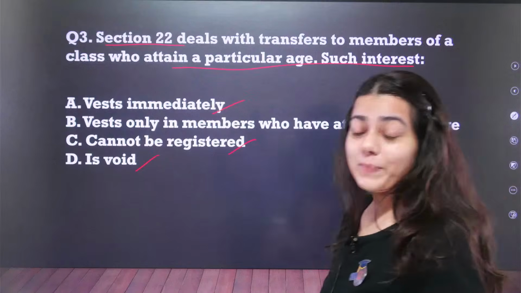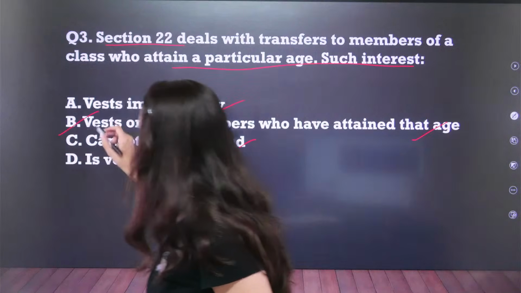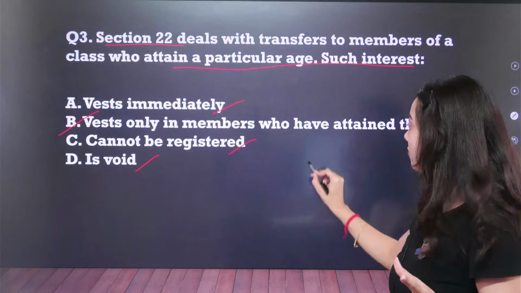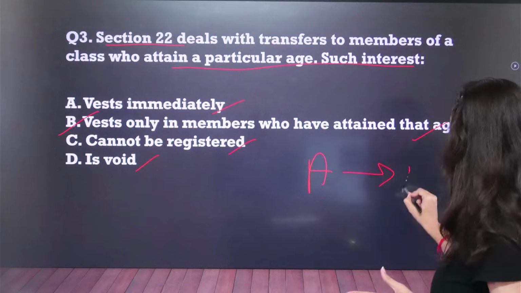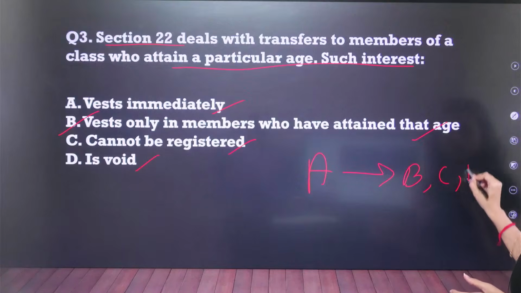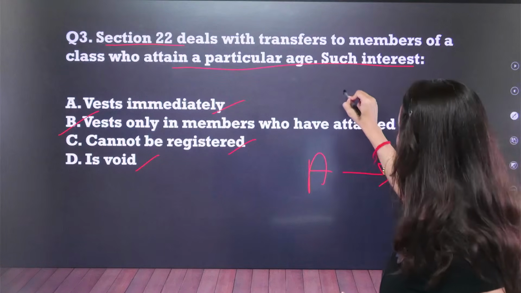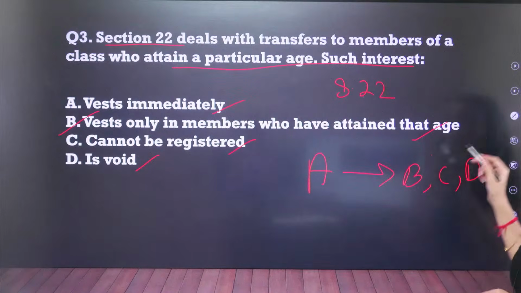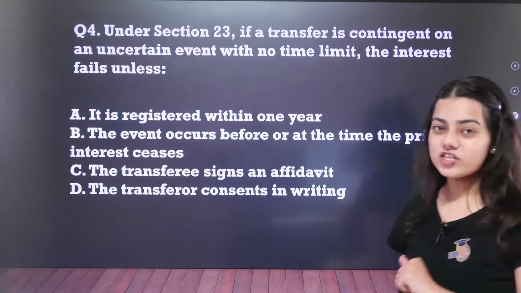Everyone is answering B, and yes, you are absolutely right. We can fit the example of the previous question of A transferring property to B, C and D. And which section does this talk about? This is section number 22. I have mentioned it in the question also. Let us move forward.